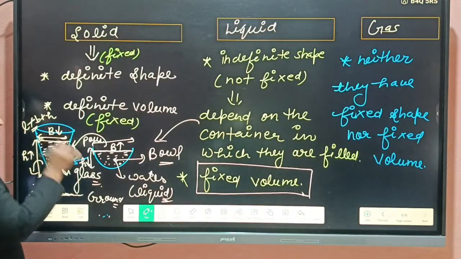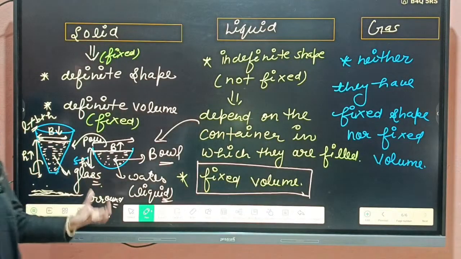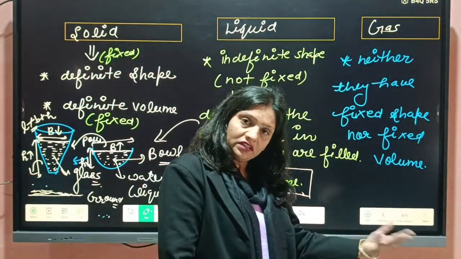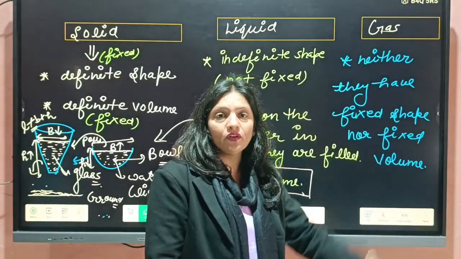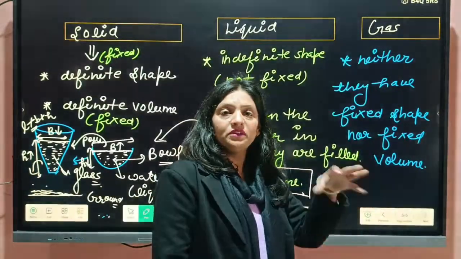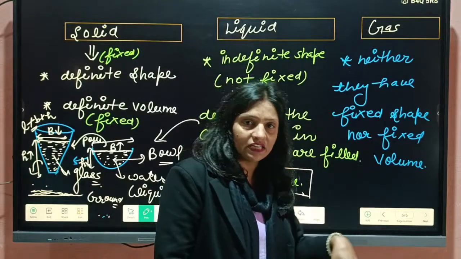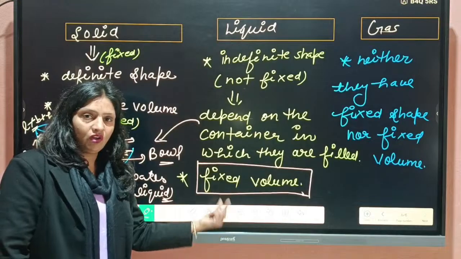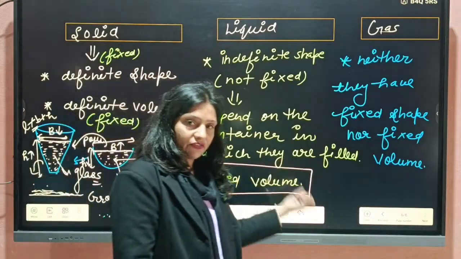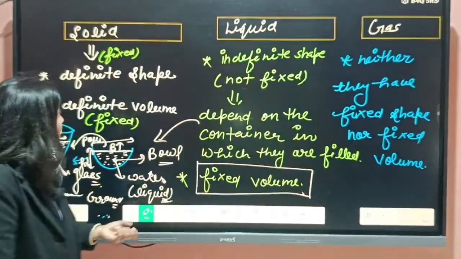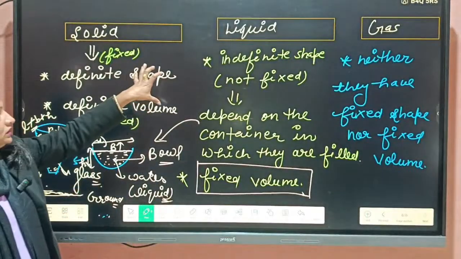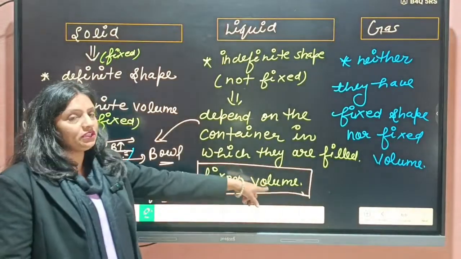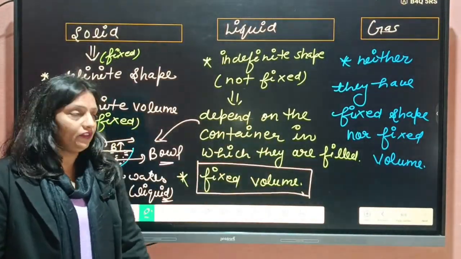If one dimension is increasing, then the second is decreasing, and if one is decreasing, the other is going to increase. So the overall product will be the same. That's why we can say volume is fixed. It is definite. So students, in solids, both shape and volume are fixed. But in liquids, volume is fixed, but shape is not fixed.